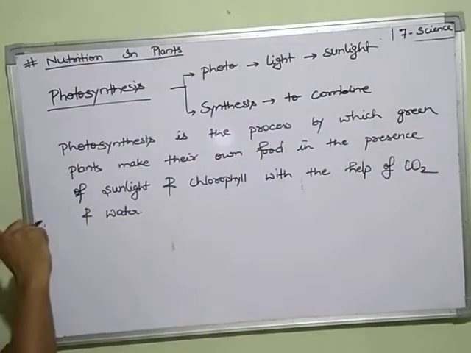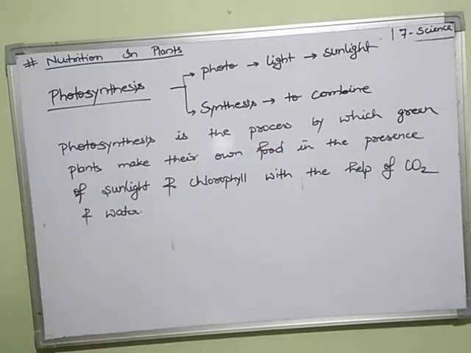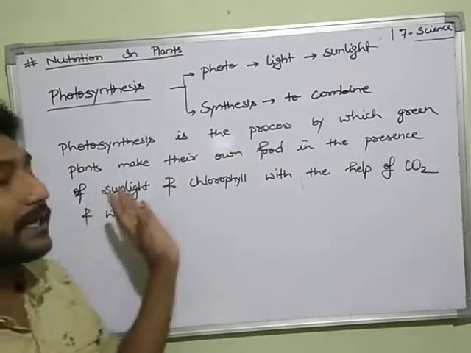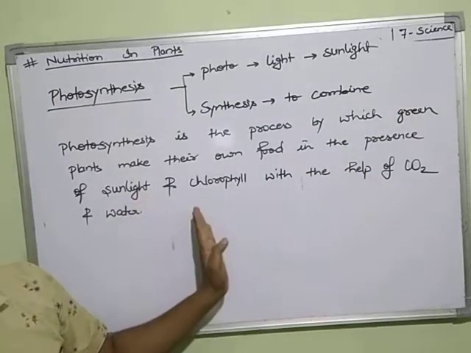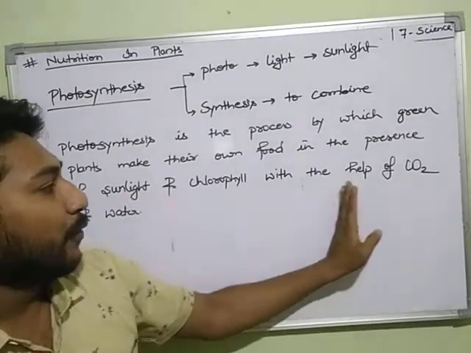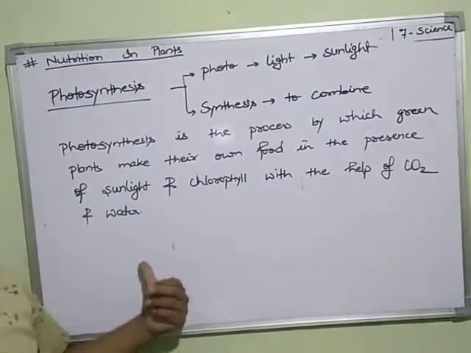So photosynthesis is the process by which green plants make their own food in the presence of sunlight and chlorophyll with the help of carbon dioxide and water.